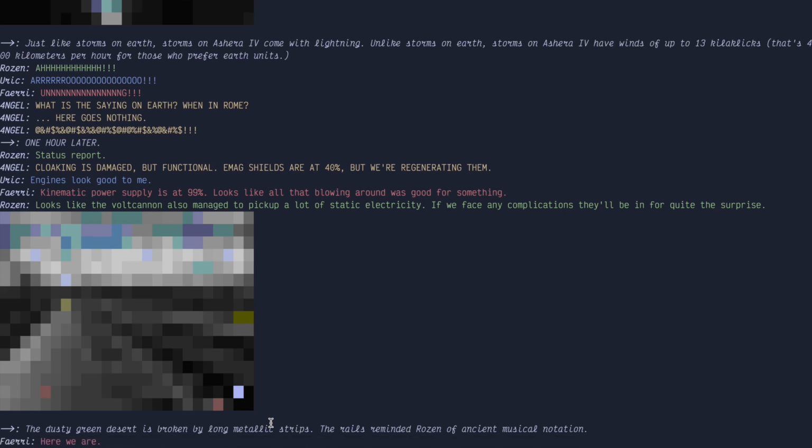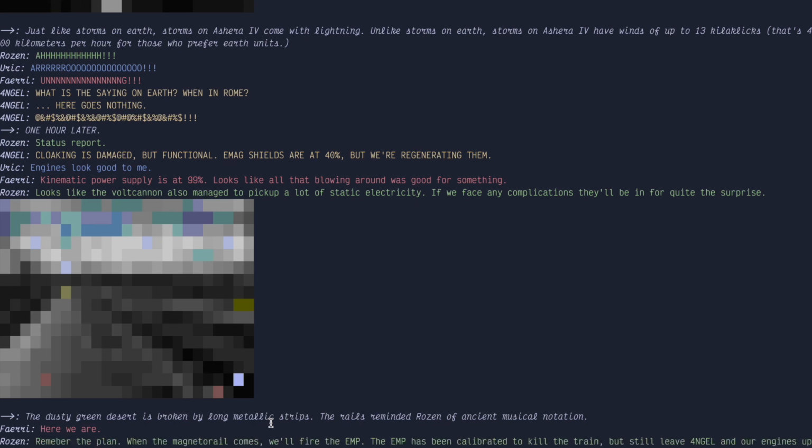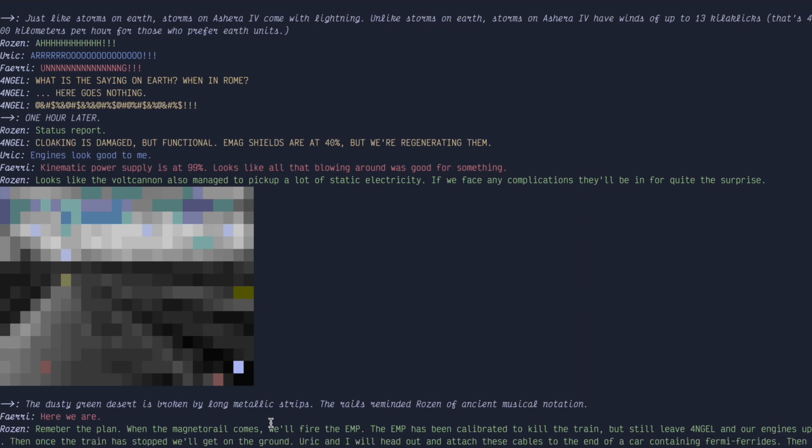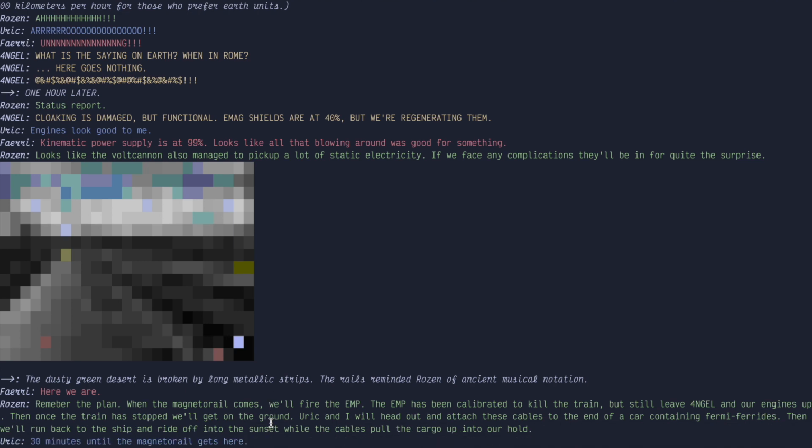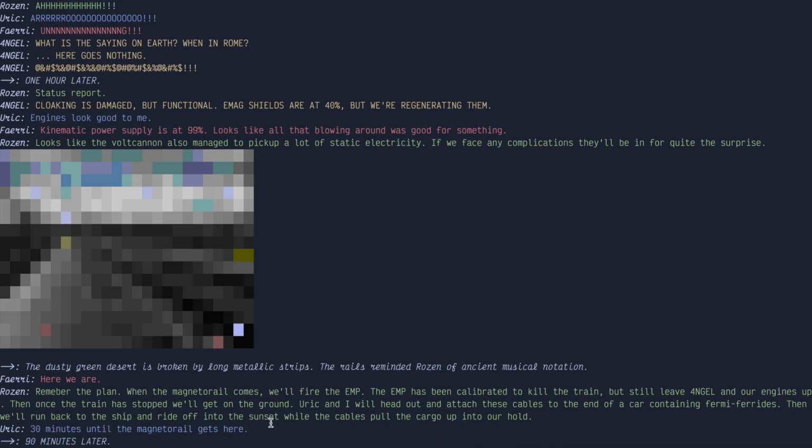Here we are. Remember the plan. When the magnetorail comes, we'll fire the EMP. The EMP has been calibrated to kill the train, but still leave Angel and our engines up. Then, once the train is stopped, we'll get on the ground. Yurik and I will head out and attach these cables to the end of a car containing Fermi-Farads. Then we'll run back to the ship and ride off into the sunset while the cables pull the cargo up into our hold. 30 minutes until the magnetorail gets here.